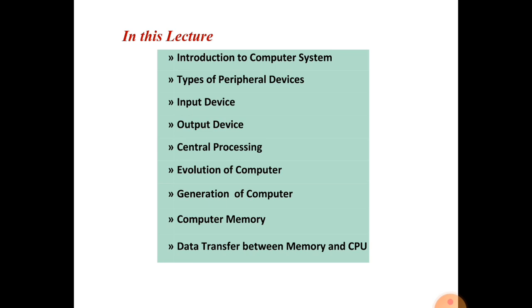Then we will learn the generations of the computer system. In that we will learn what the first generation computer is, what the second generation computer is, then third, fourth, and fifth generation computers. And we will learn the memory unit. We will learn the components of the CPU, the parts of the CPU, and how data is transferred from memory to CPU and from CPU to memory. So now we will learn the first point.